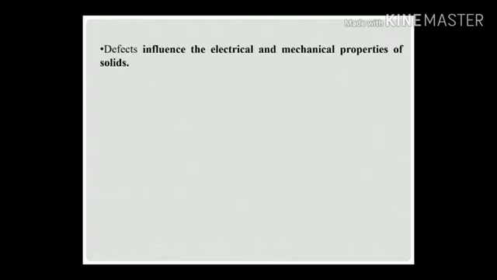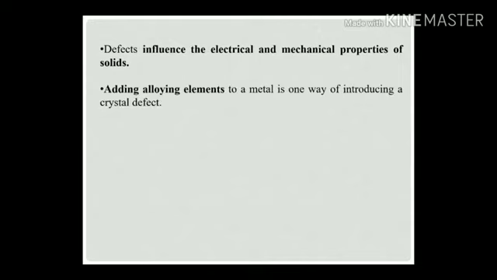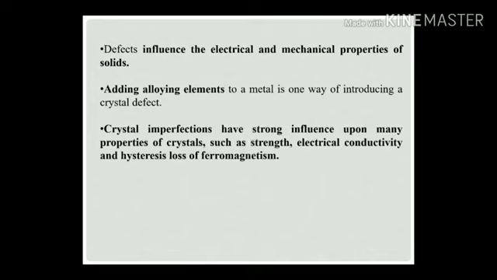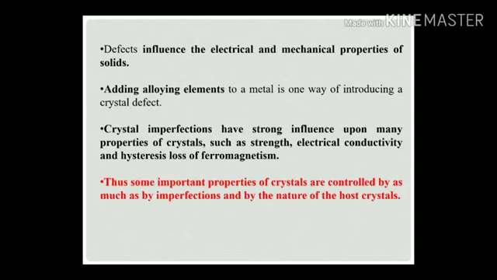Defects influence the electrical and mechanical properties of the solid. Adding an alloying element to a metal is one way of introducing crystal defects. Crystal imperfections have a strong influence upon many properties of crystals, such as strength, electrical conductivity, and hysteresis losses of the ferromagnetism of materials. Thus, some important properties of crystals are controlled as much by imperfections as by the nature of the host crystals. Crystal defects and their classifications.